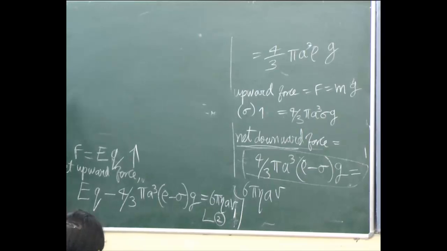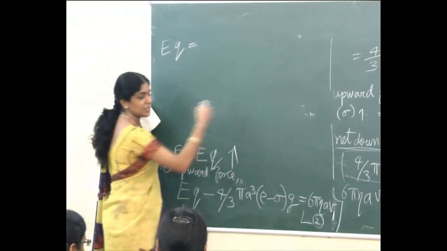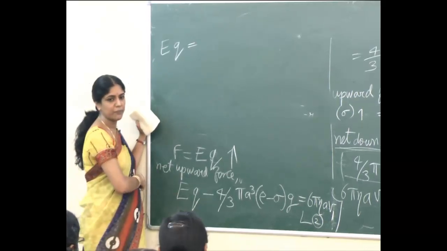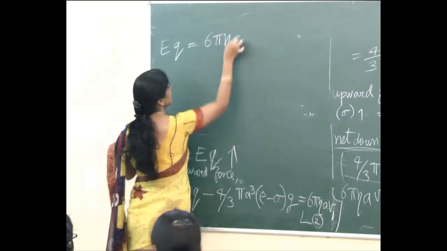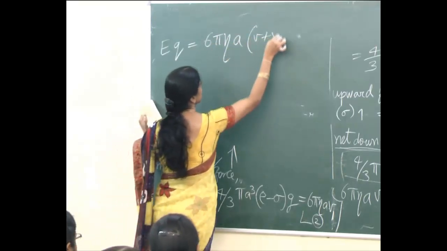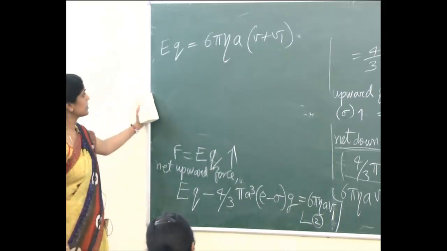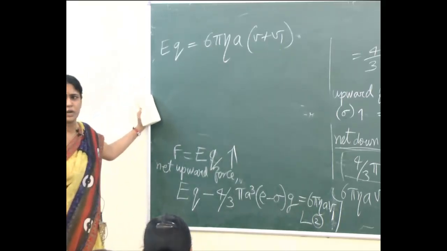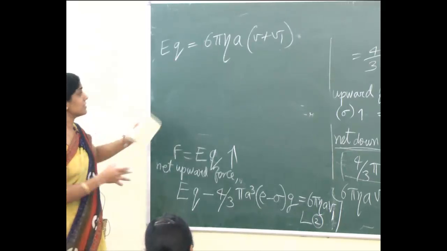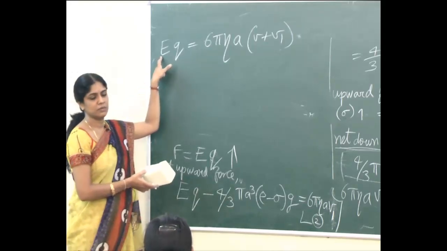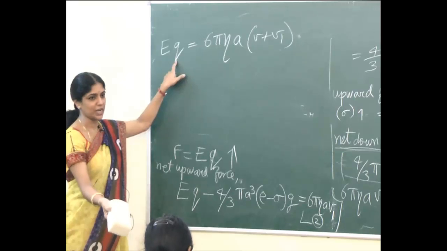What is the remaining? இது என்ன இருக்கு சொல்லு? EQ equal to 6 pi constant என்னமா இருக்கு? காமனா இருக்கறத வெளிய எடுத்துக்கலாமா? 6 pi eta a (V plus V1). V1 plus V or V plus V1, both are same. Clear? So EQ. What are we going to do here? என்ன கண்டுபிடிக்க போறோம்? Charge of the electron. Clear? What is here Q? Charge of this oil drop. இதுதான் கண்டுபிடிக்கிறோம். Charge of the electron கண்டுபிடிக்கணும்.